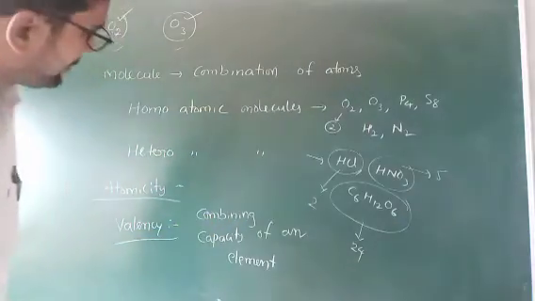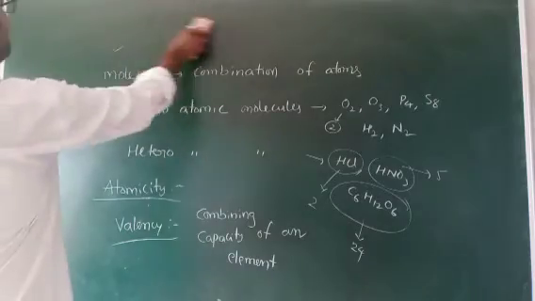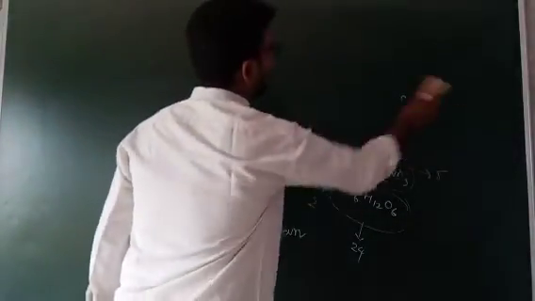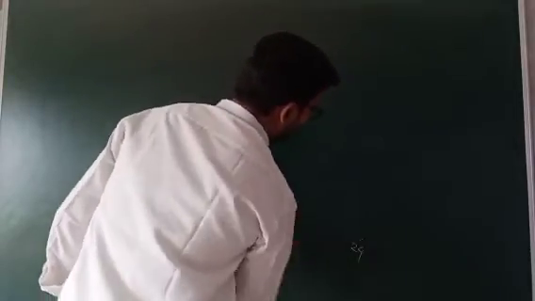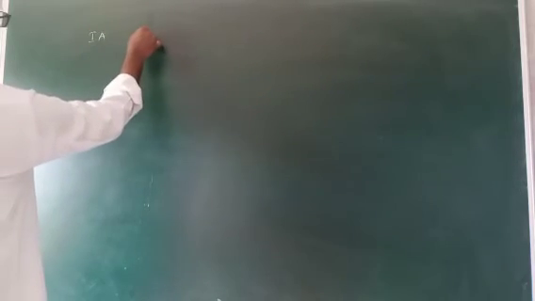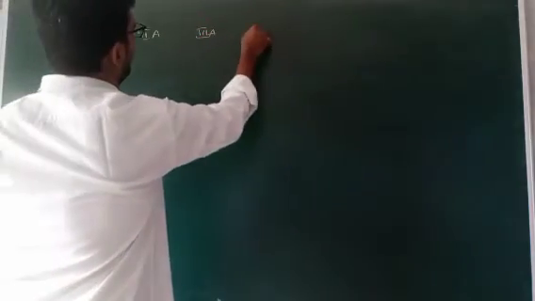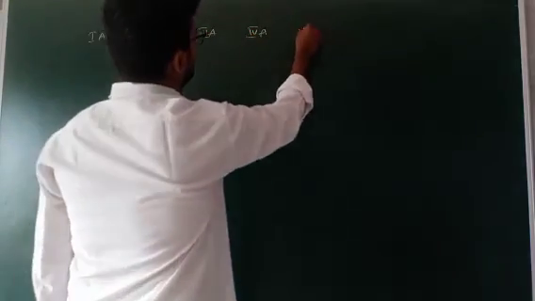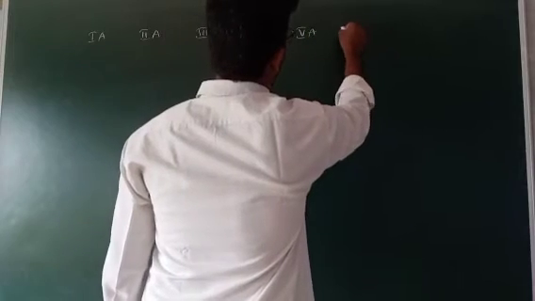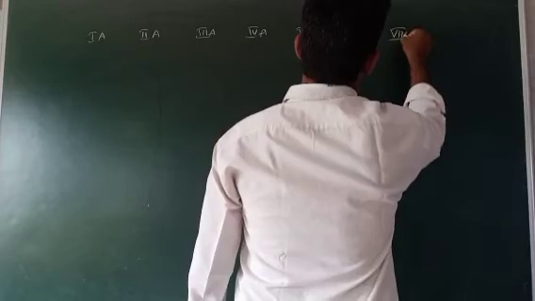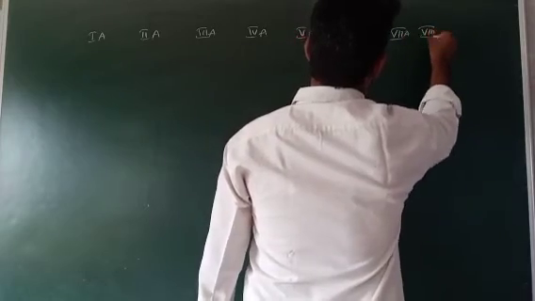Okay, so first we have to revise the periodic table. In the periodic table, we know very well, based on the outermost electronic configuration, we can tell the valence. 1A, 2A, 3A, 4A, 5A, 6A, 7A, and 8A.